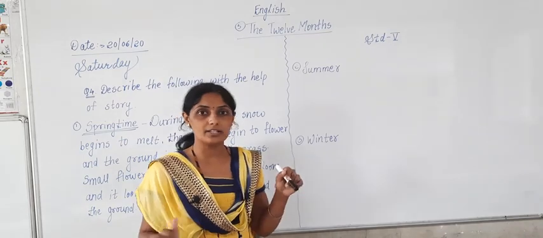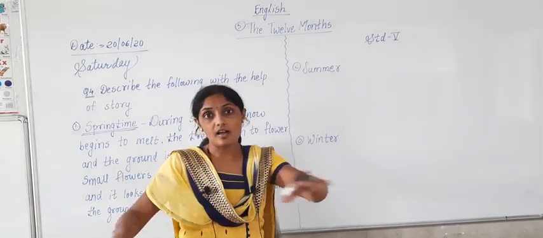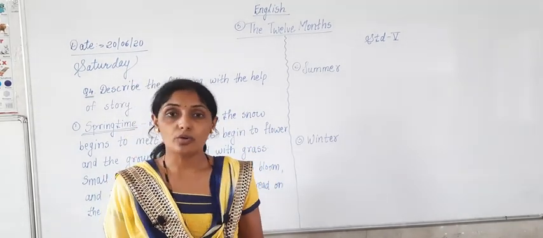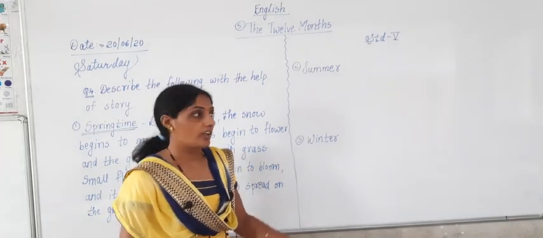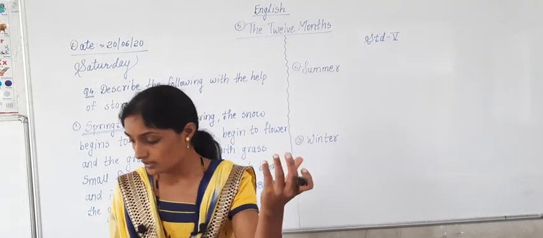At present it is spring season, correct or not? What has happened? There is grass everywhere. Now you will be able to see it because of rain. Yes or no? We have got one or two rains. Because of those rains, everywhere you can see greenery, everywhere you can see grass, everywhere you can see flowers. Correct or not? Flowers have bloomed.